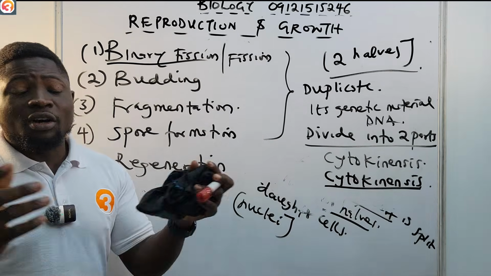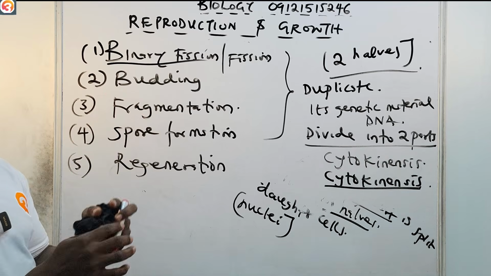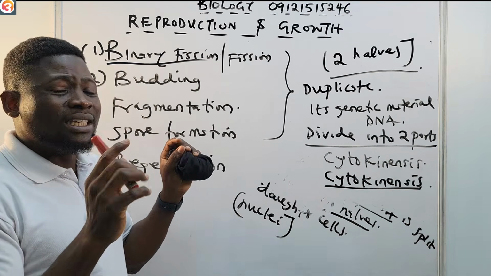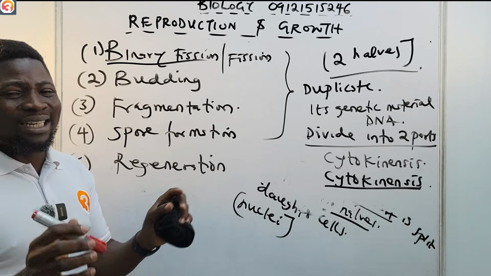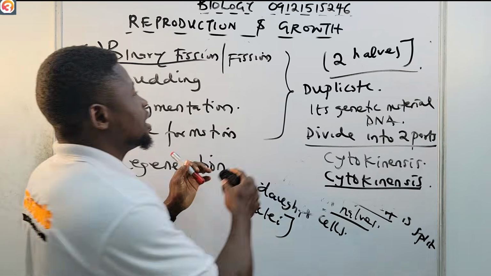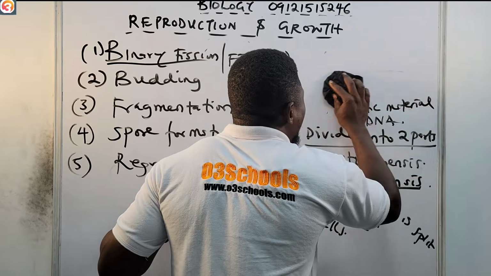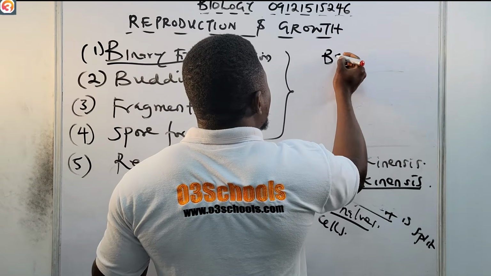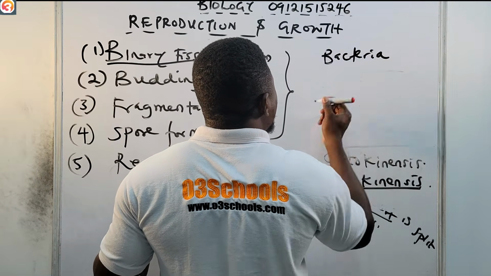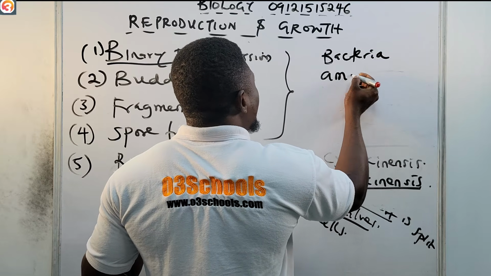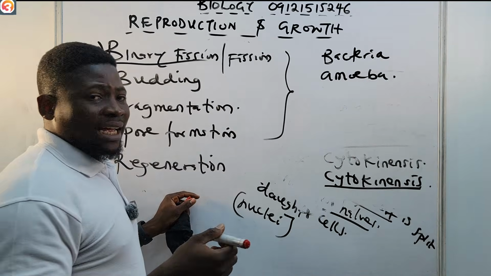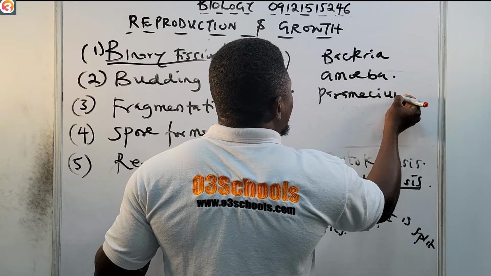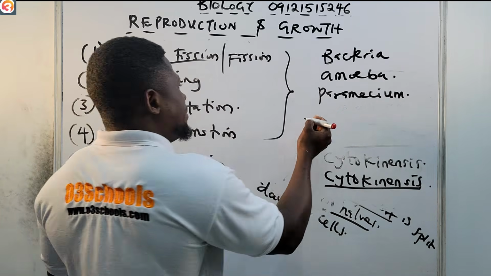Now, in what organisms can we find binary fission? We say it is very common in simple unicellular organisms, like bacteria. We can find binary fission in bacteria, in amoeba, in paramecium, and in Chlamydomonas.